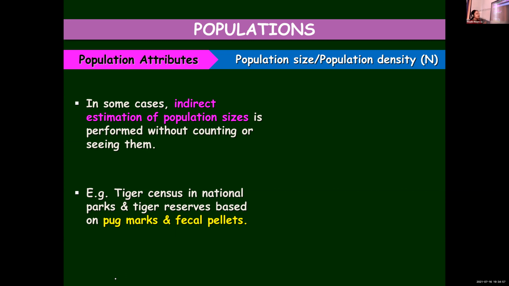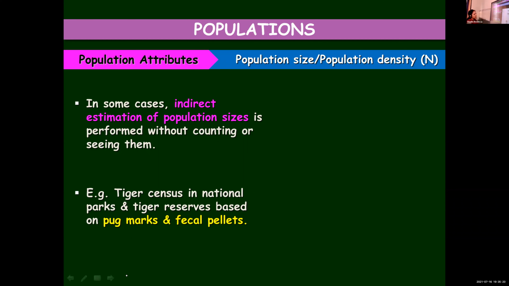Sometimes when the number is huge, we will not be able to sit at home, as they'll be continuously biting us. The exact absolute density is not that easy to calculate. Then we have to go for alternative methods, not by exactly counting them, when relative population density can be calculated.